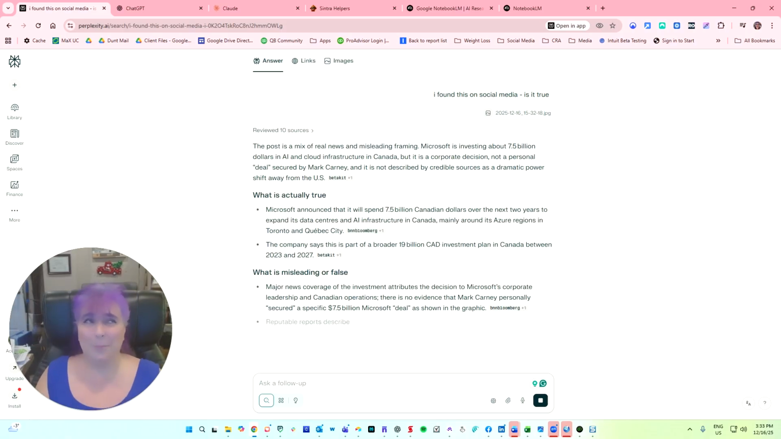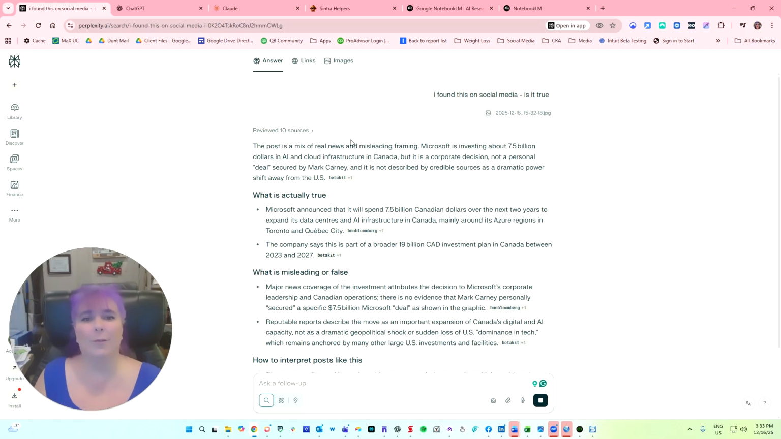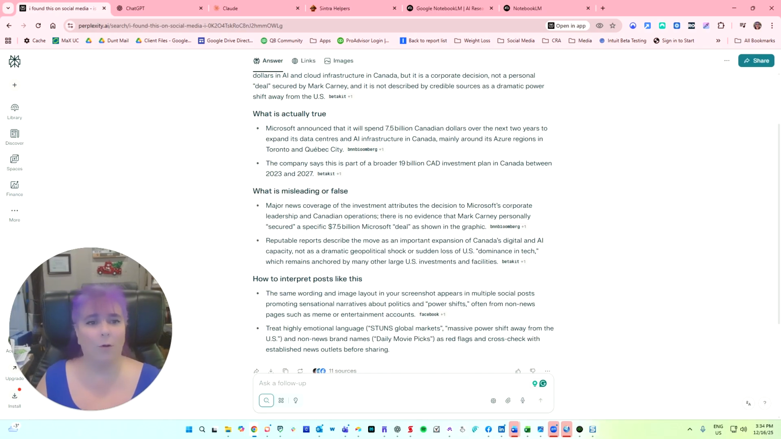And it says here, surprise, surprise, it's a mix of real news and misleading framing. So Microsoft is investing that much into AI and cloud infrastructure in Canada, but it's a corporate decision, not a personal deal secured by Carney, not described by credible sources as a dramatic power shift away from the US. What is true, over the next 2 years, Microsoft is going to expand its data centers and AI infrastructure in Canada, mainly around its Azure regions in Toronto, Quebec City.